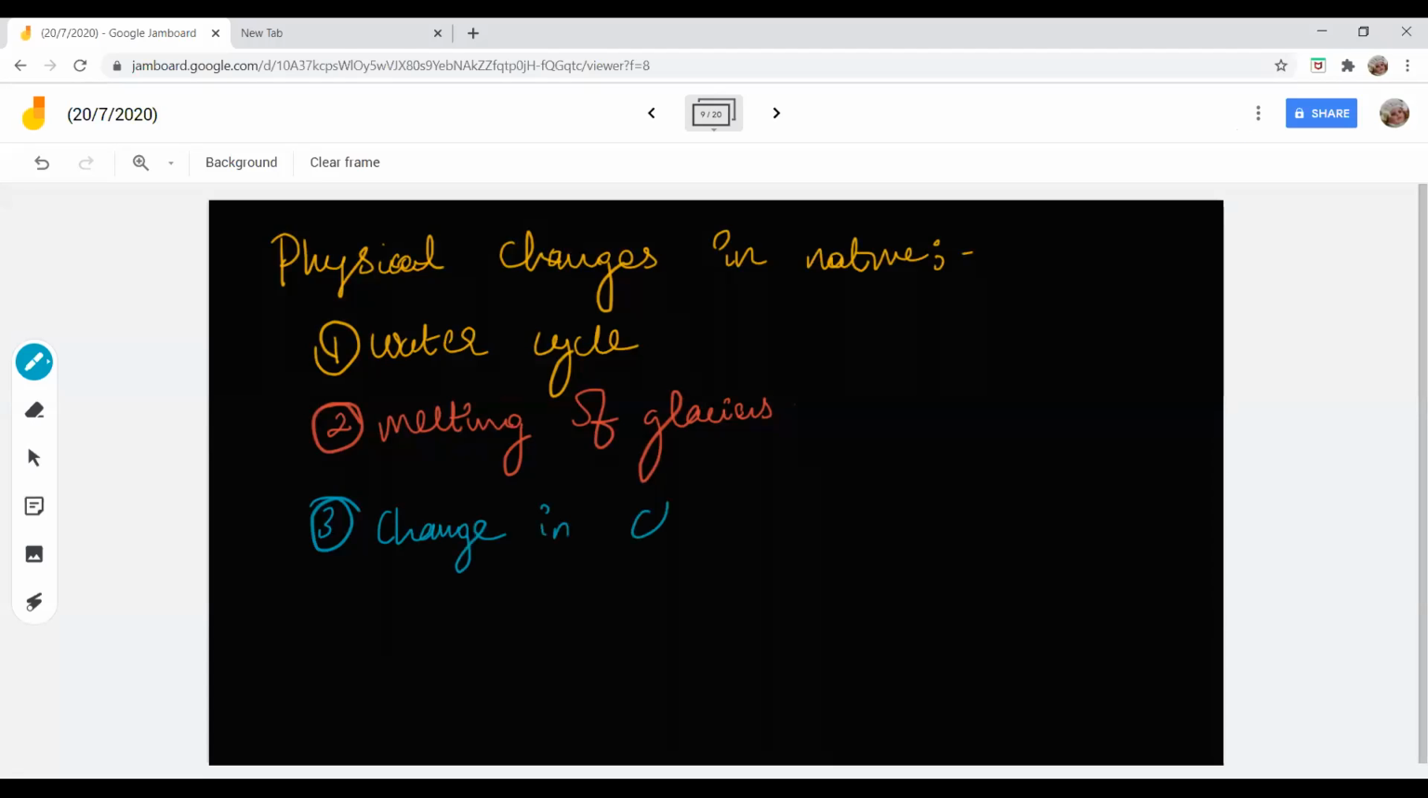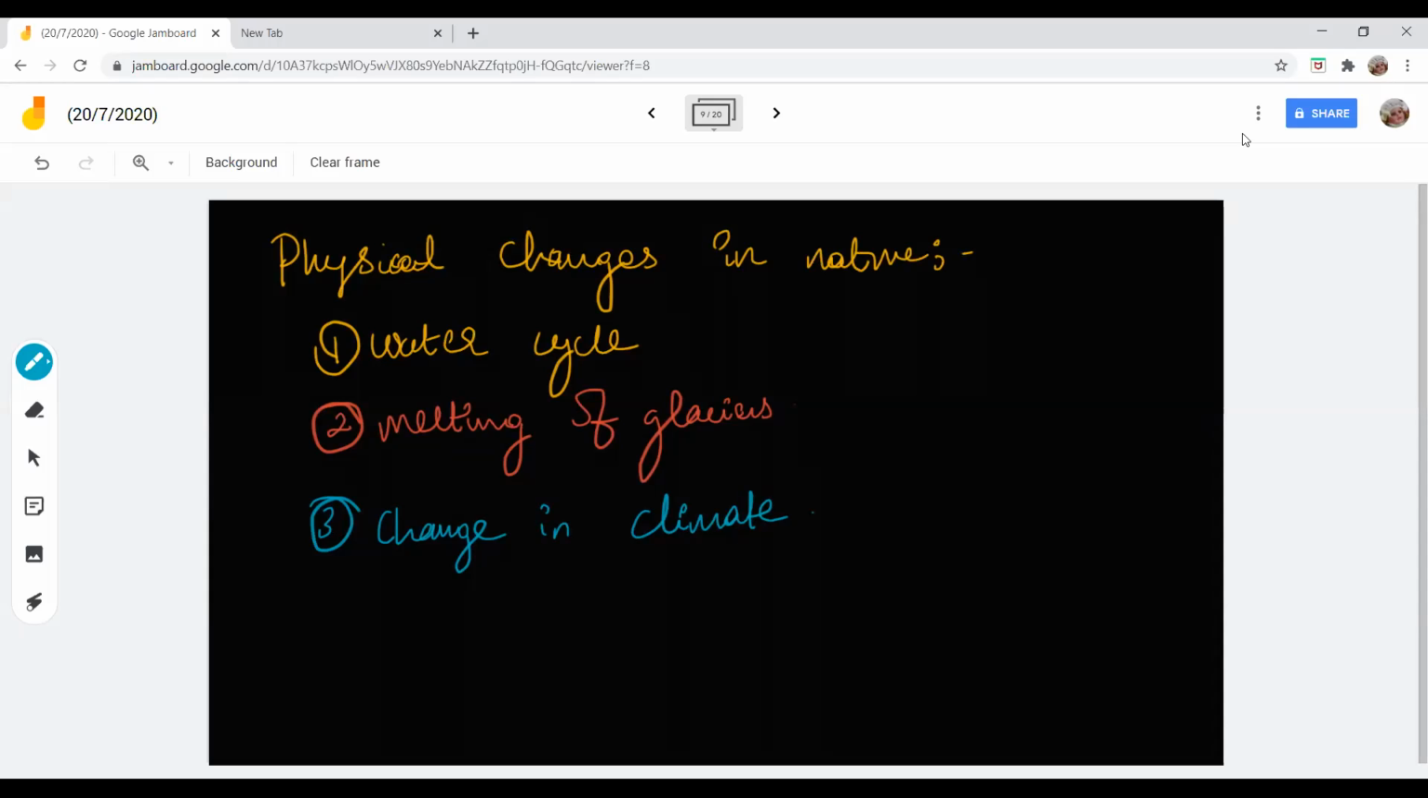Change in climate. Then that's all, ma'am. Yes. Tsunami, ma'am. Revolving of Earth, ma'am. Rotation and revolving of Earth. But is that a change? Sublimation of dry ice, ma'am. The sublimation of dry ice doesn't take place in nature. Where do you see dry ice getting sublimated in nature?